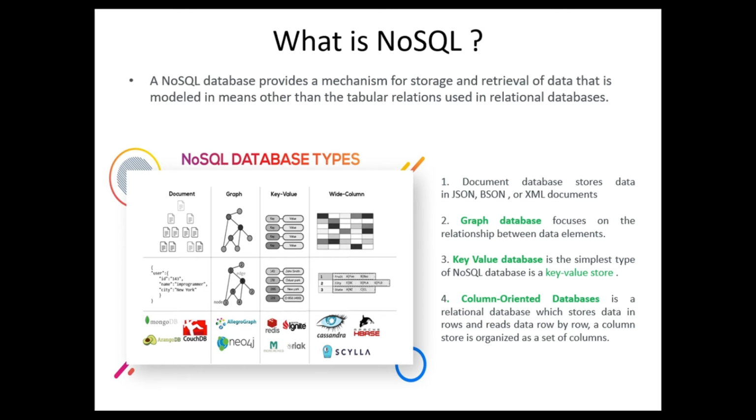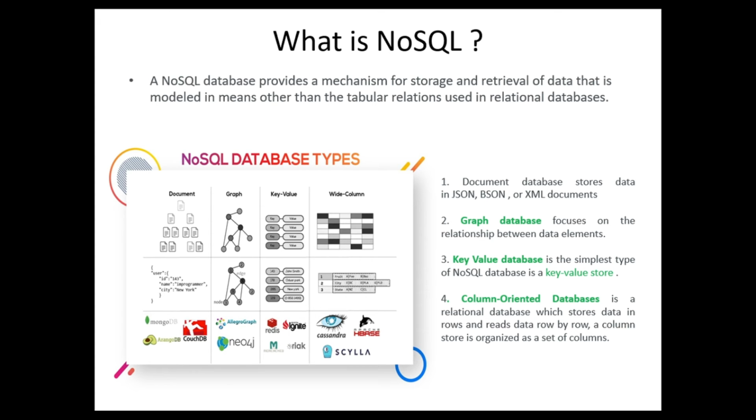You can see the structure of a document database in a JSON format. You can also see what kind of graph database it actually is. You'll also see key value, what kind of key value pairs we can have. We can have a name, or the name of that particular person. Age is one of the keys, and in front of that key we can put 23 or 24, whatever the age is. This is the way the storing of data, or the entry of that data into the database, will take place.